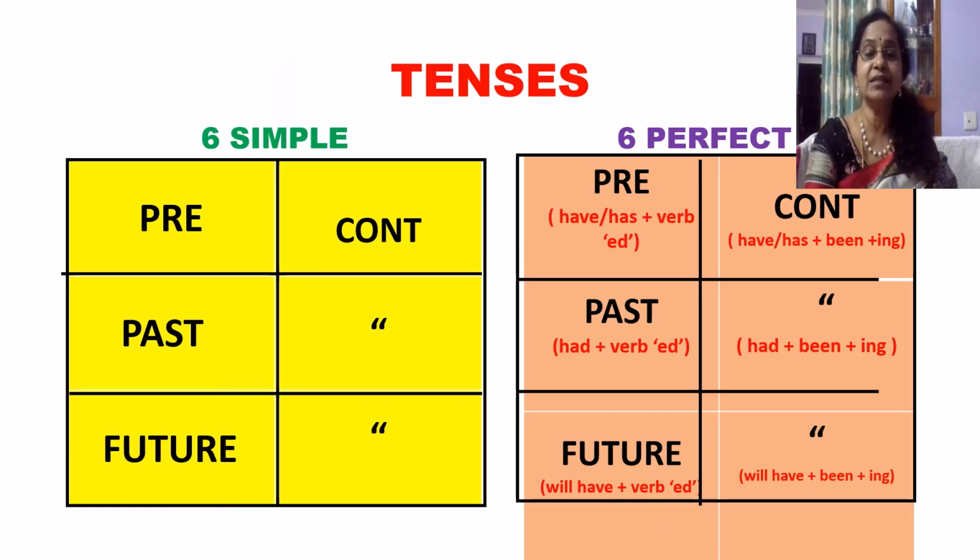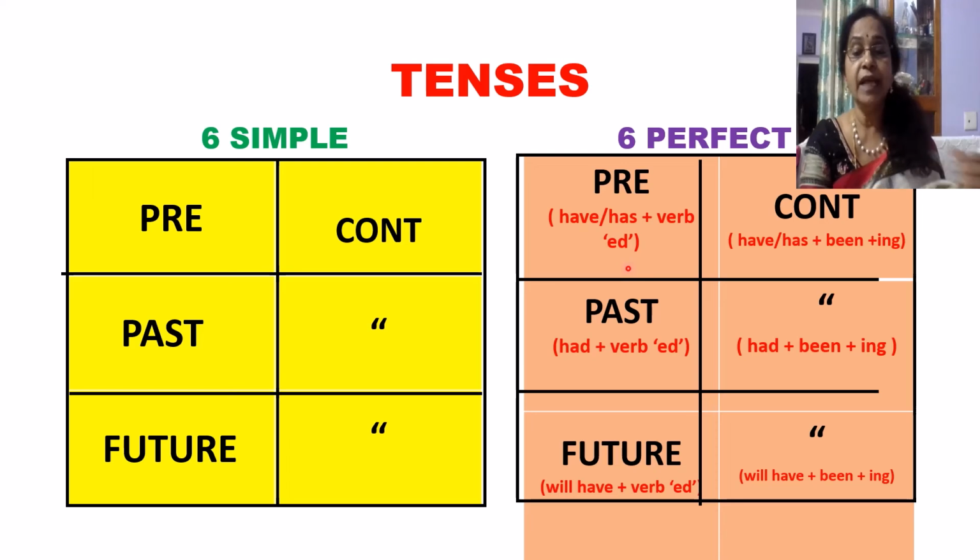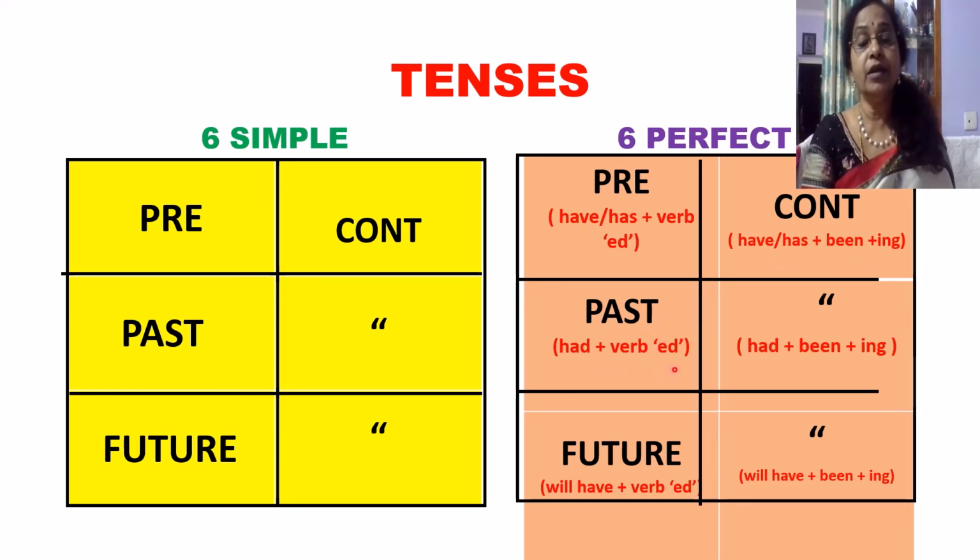So these are the 6 perfect tenses you might have remembered. For the present perfect, the structure you have to remember is have or has plus the ed form of the verb. I have watched, she has watched. Then the continuous: I have been watching, she has been waiting. Then the past perfect tense: I had reached, we had reached the station, he had entered. So had plus ed form.